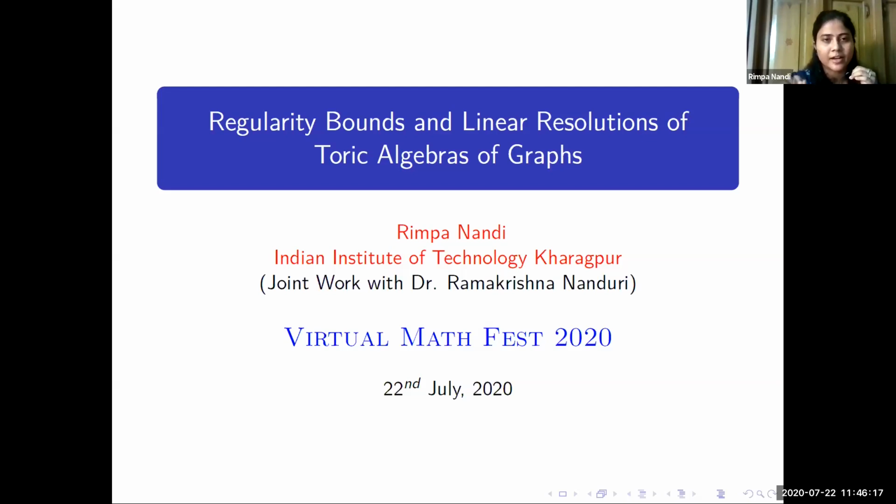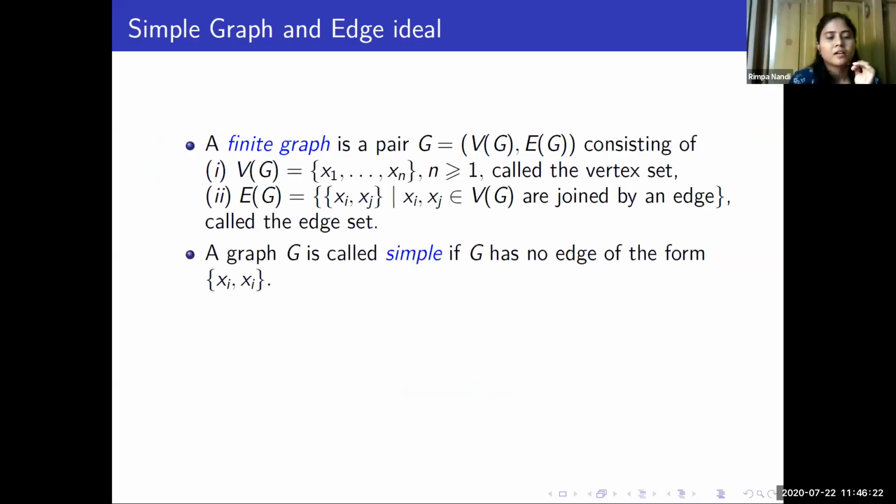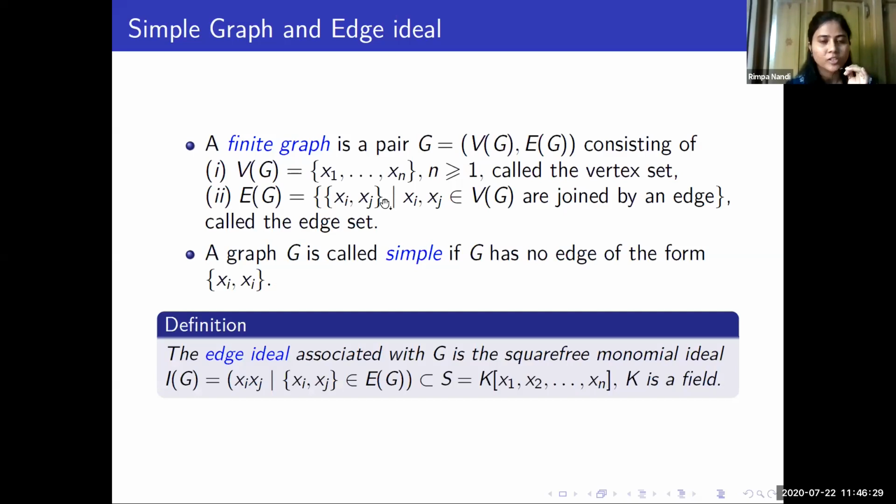For that, I'll first define some terminologies I use throughout my presentation. I assume that everyone knows the definition of a finite graph, so I'm skipping this part. Now I will define the edge ideal. If I have a finite graph G with vertex set V of G and edge set E of G, then we can associate a monomial ideal with this graph, I of G, generated by the edges coming from the graph itself. And this is an ideal in this polynomial ring.